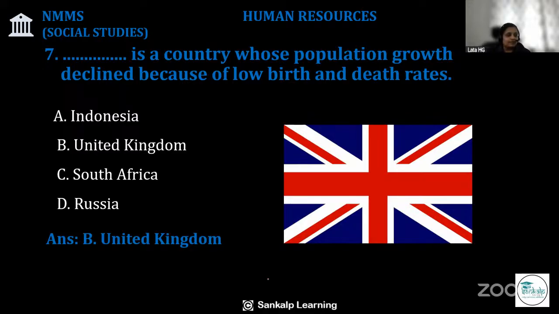Birth and death rates are the natural causes of population change, the difference between the death rate and the birth rate. Those cause the change in population. Here, United Kingdom's population has declined because of low birth and death rates. Okay, thank you.